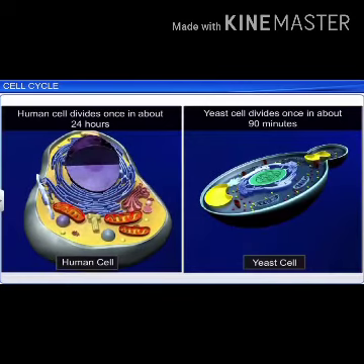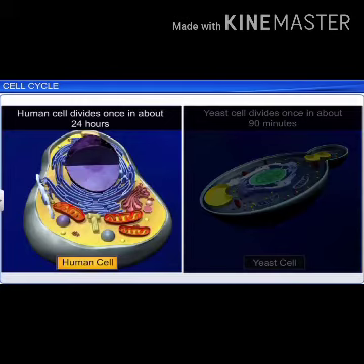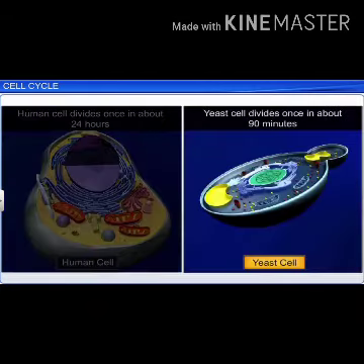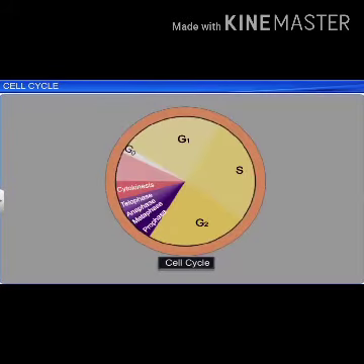The duration of cell cycle can vary from organism to organism. In the case of eukaryotic cell, for example human cell, it divides once in about 24 hours, while yeast cell divides once in about 90 minutes. Next, we can study the cell cycle in detail.